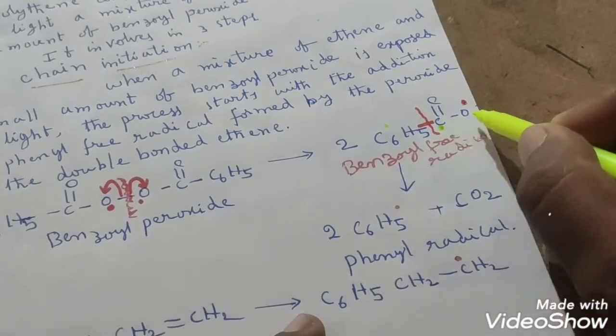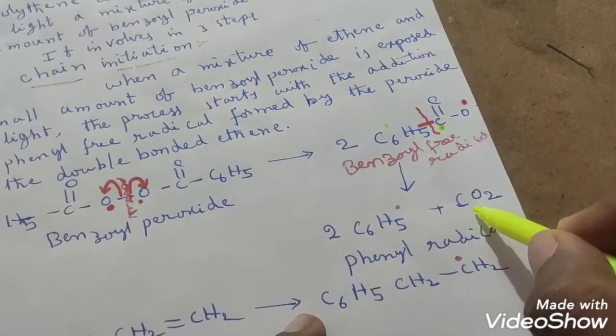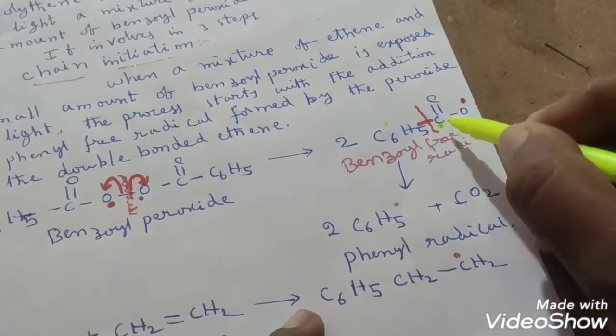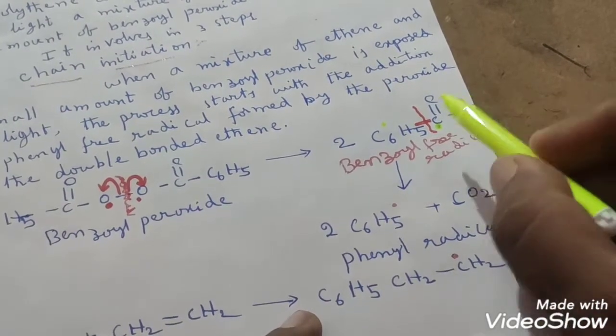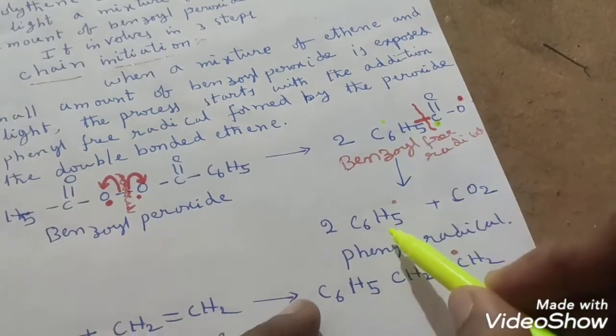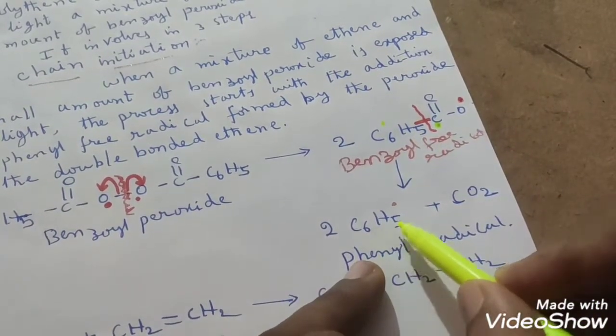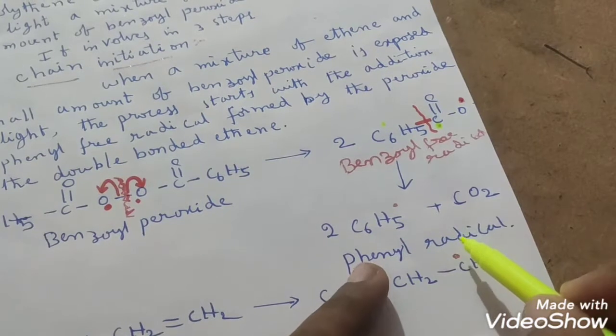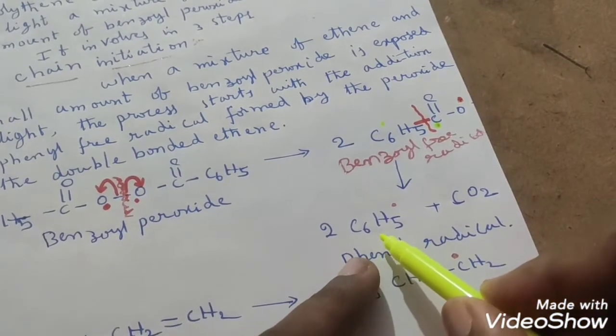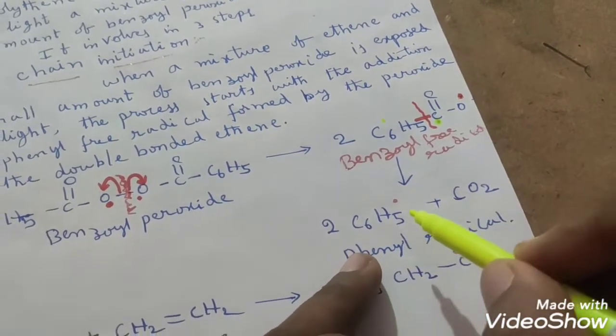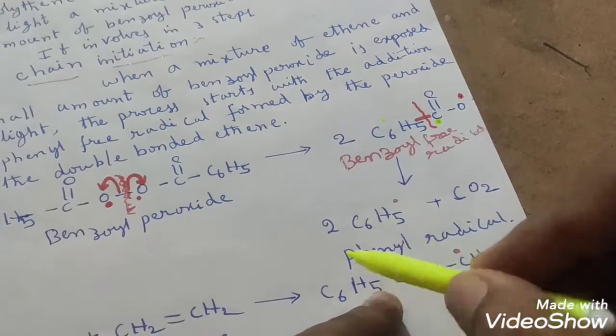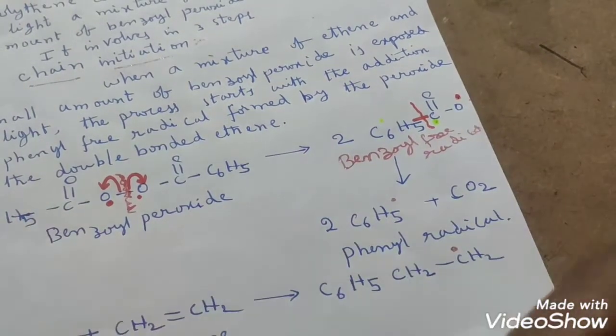Here C double bond O, C double bond O will form. We already know the structure of CO2, right? C double bond O, C double bond O. And the radical that is generated is C6H5, the phenyl radical, right? This phenyl radical is formed. Now, this phenyl radical will initiate the reaction. How will it initiate the reaction?